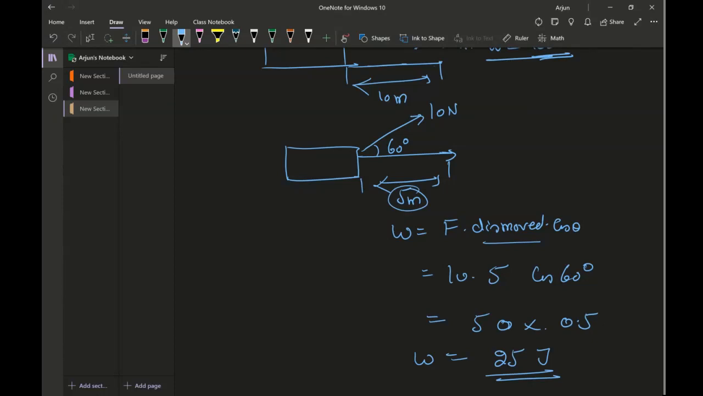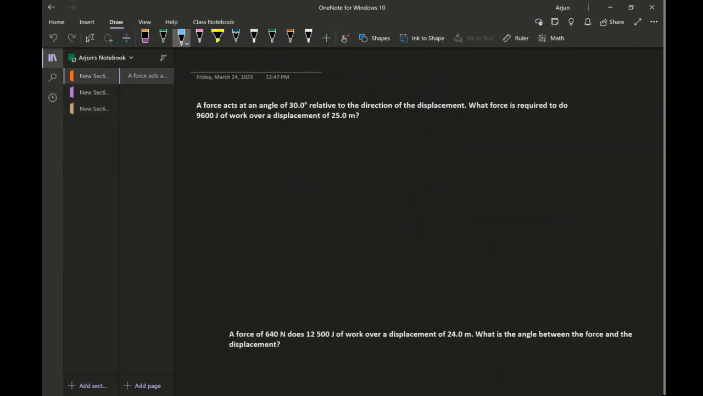So hopefully you got the basics of work. Now I'm going to talk about a couple of math problems on work. Here, a force acts at an angle of 30 degrees relative to the direction of the displacement. What force is required for 9600 joules of work over a displacement of 25 meters?